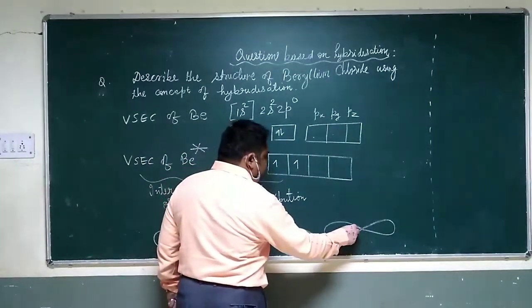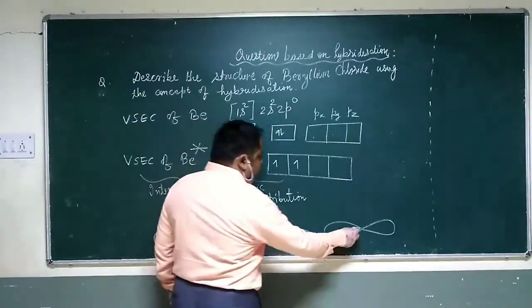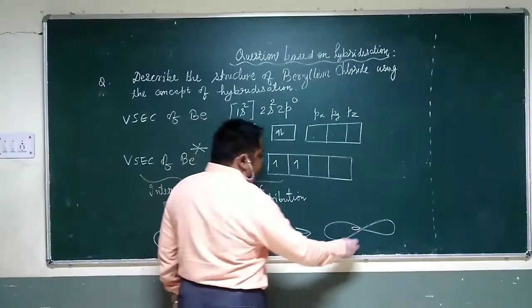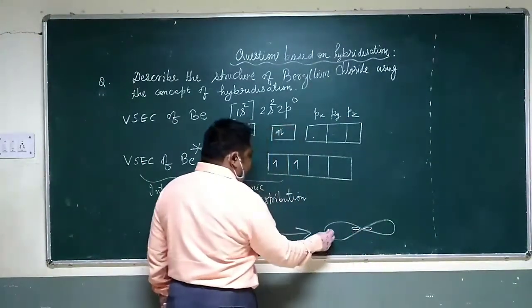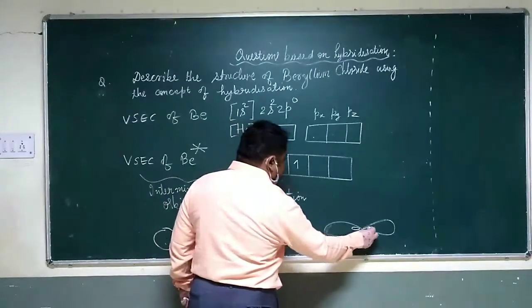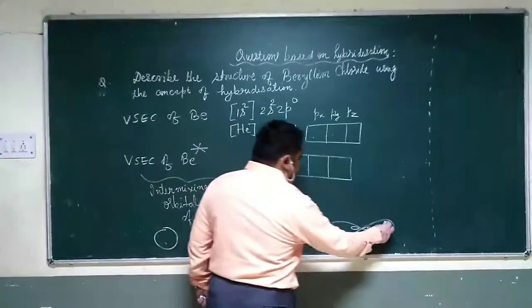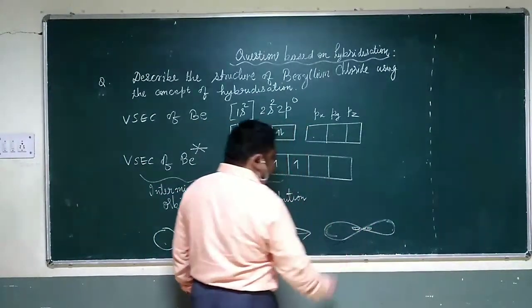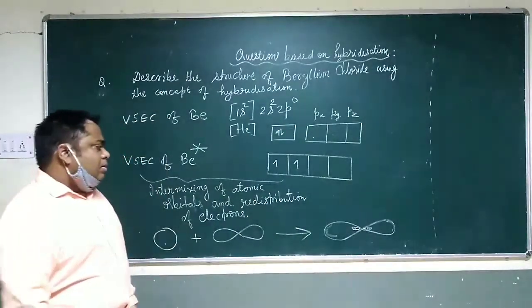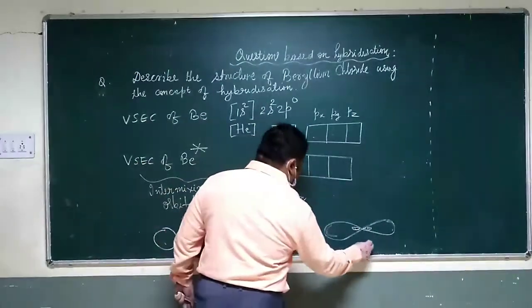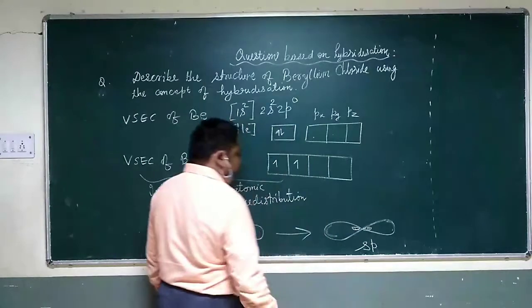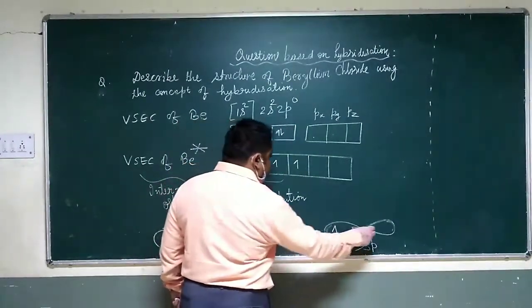The bigger lobe shows maximum electron density and the smaller lobe shows minimum electron density. So this is the sp hybrid orbital of the beryllium atom, having one electron each.